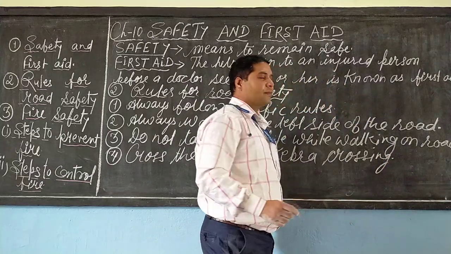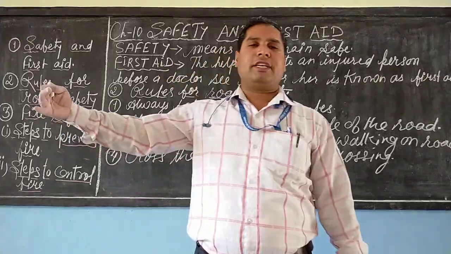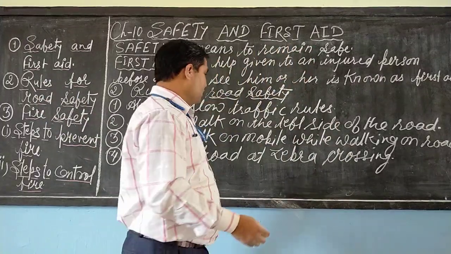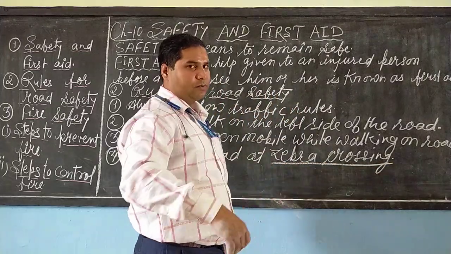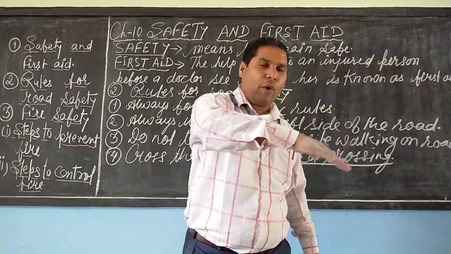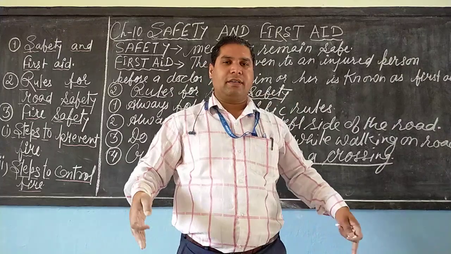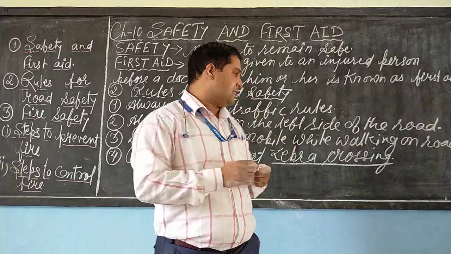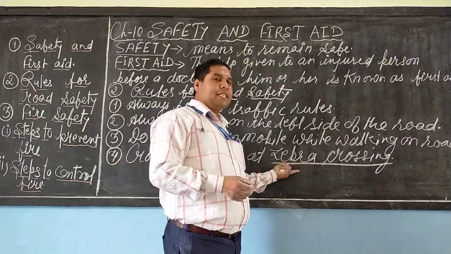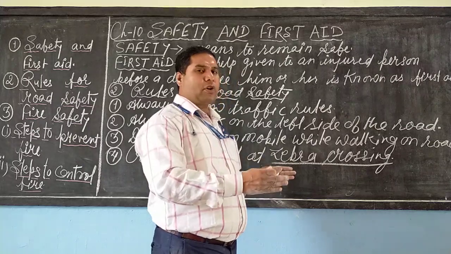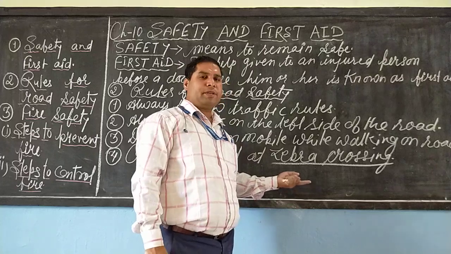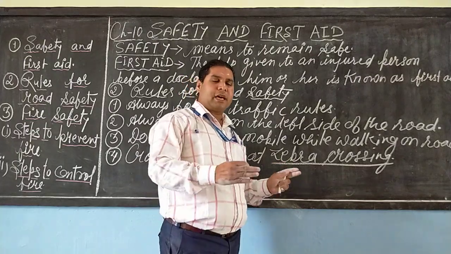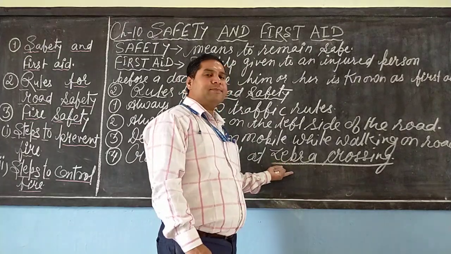Dear student, when you see the road is so busy, a special sign is made on the road, painted with white and black, and the particular pathway is known as zebra crossing. It is made to cross the road from one side to the other. So if the road is so busy, then you have to cross the road at the zebra crossing.